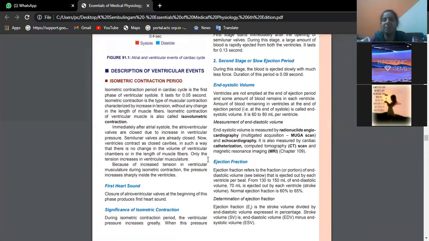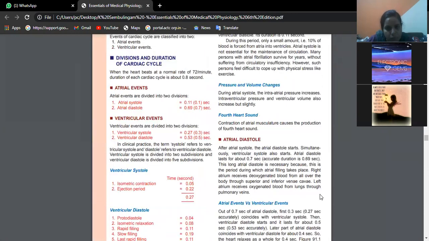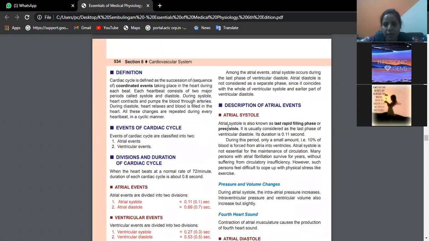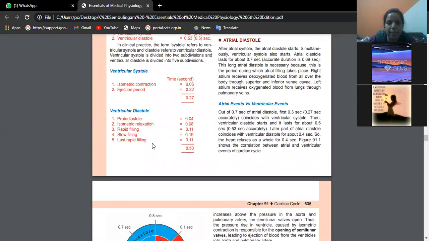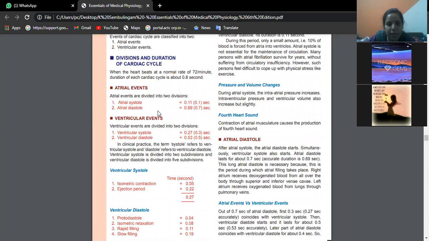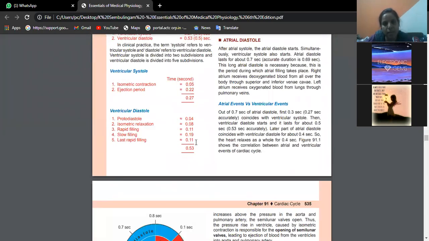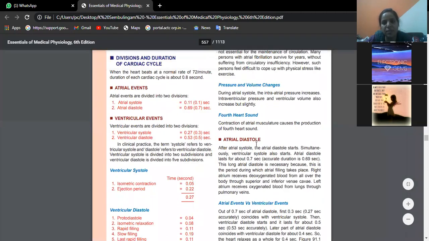Now, atrial events: the atrial kick is nothing but an atrial event. I told you I will discuss atrial events later: atrial systole and atrial diastole. Atrial systole is nothing but the last rapid filling phase. I told you about the atrial kick, 10% of filling takes place during this phase. That is the atrial systole. You can just write it here, beta, the last one. The last rapid filling phase is nothing but atrial systole. You can see the duration is also the same, 0.11 second and 0.11 second.